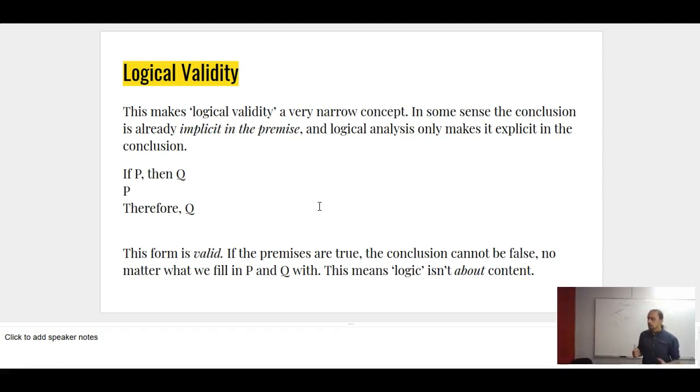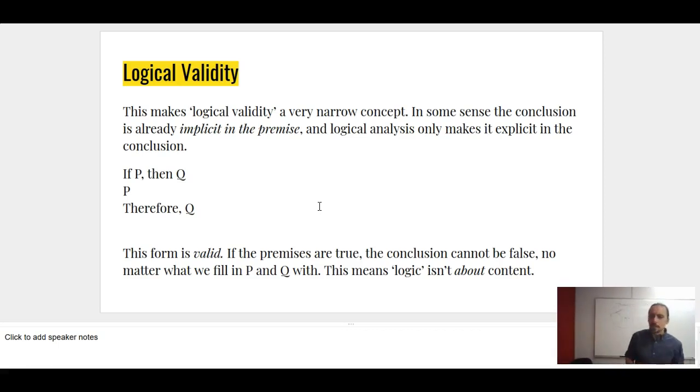This makes logical validity actually a really narrow concept. In one sense, you can think of it as the conclusion is already implicit in the premises. And the point of a deductive argument, of logically analyzing an argument, is to make what is implicit explicit in the conclusion. If P then Q, P therefore Q, this form is valid. If the premises are true, the conclusion cannot be false, no matter what we fill in P and Q with, right? And in a way, the truth of Q is already there just in the premises by themselves. And I'm going to draw that out a little bit.